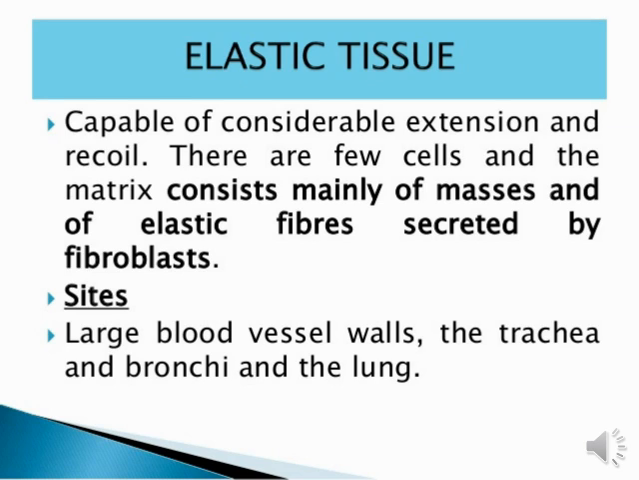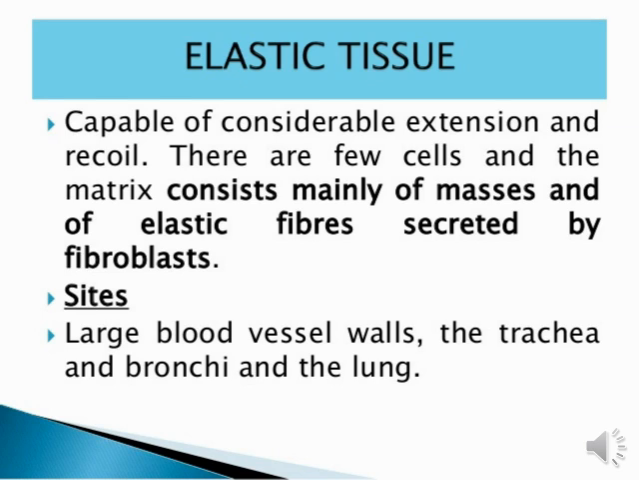And the site and location of elastic dense connective tissue is the large blood vessel walls, the trachea, bronchi and the lungs. So in which area is this kind of dense connective tissue situated? In the walls of large blood vessels in our body, the trachea and bronchi in the lungs. So this particular area presents elastic dense connective tissue. Okay students, so it is related to elastic dense connective tissue.